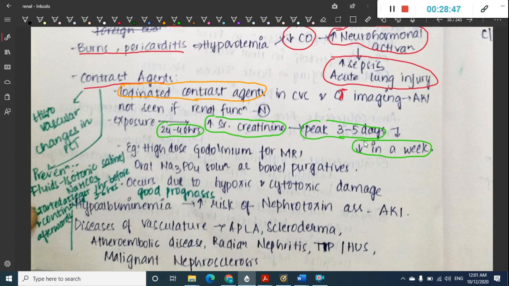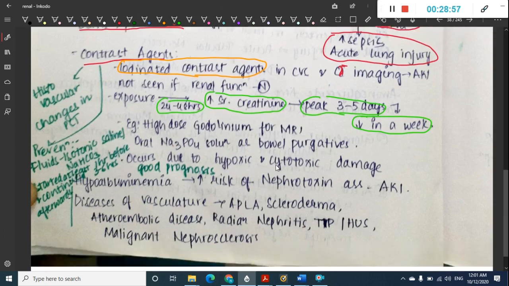Okay, so what are the other contrast agents? We have high dose gadolinium contrast, which is for MRI, and oral Na3PO4 solution, which can be used as a bowel purgative. Either high dose gadolinium contrast or oral Na3PO4 can cause contrast related nephropathy.